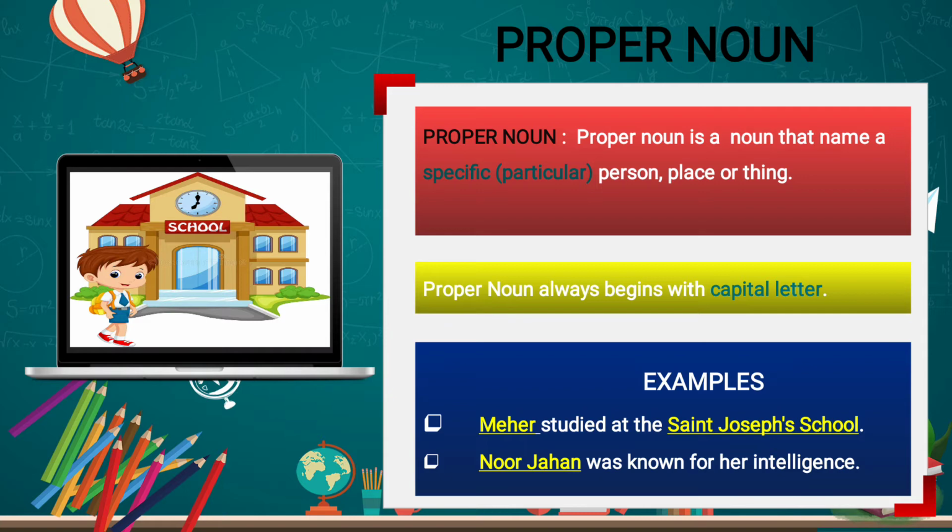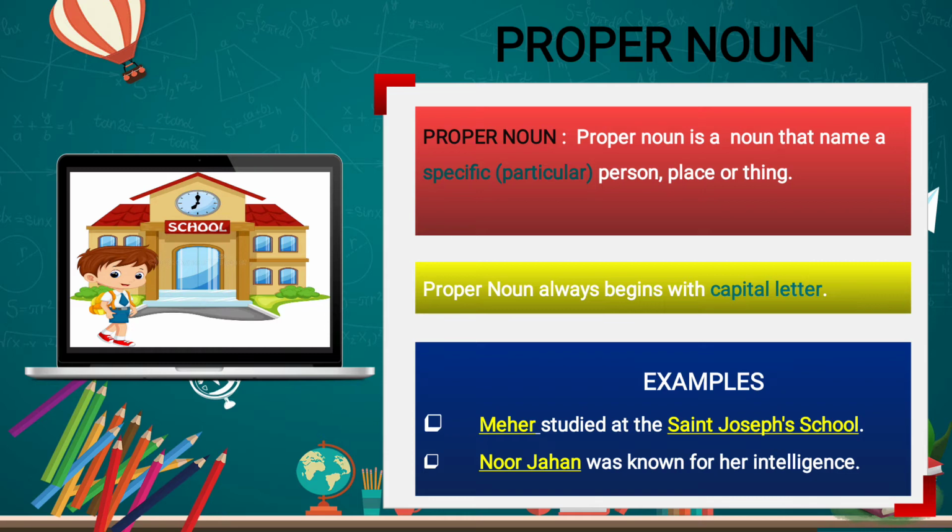Now the second example we'll see: Noor Jahan was known for her intelligence. Here the particular name of the girl is given. Who was intelligent? Noor Jahan. So Noor Jahan is a proper noun. Particularly it is given. So Meher, Noor Jahan, St. Joseph School, all come in proper noun.